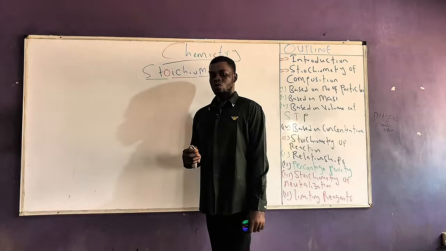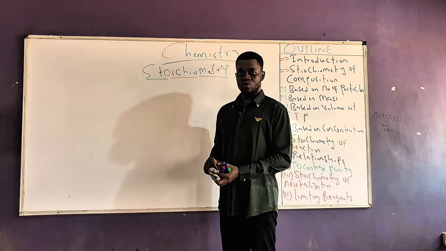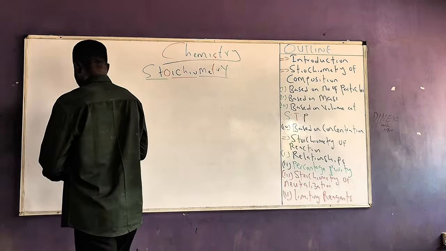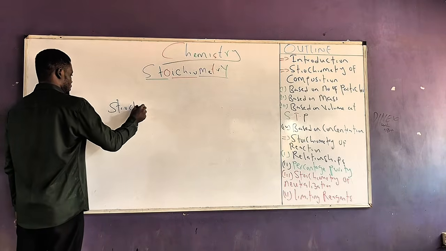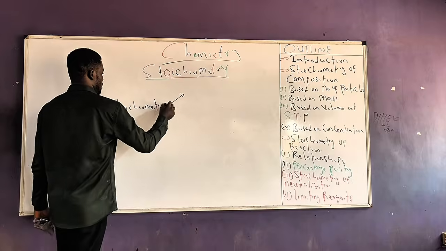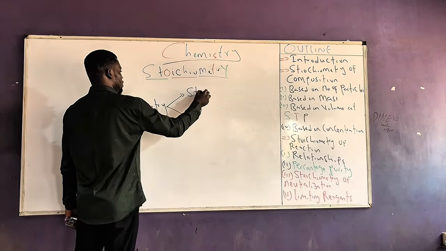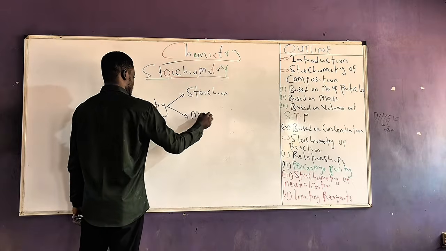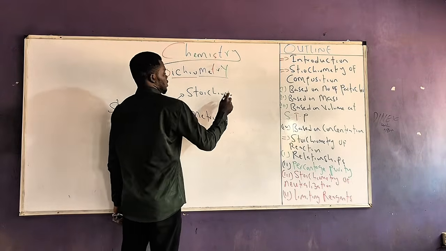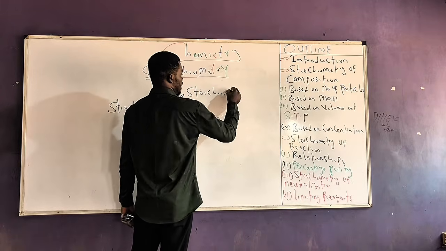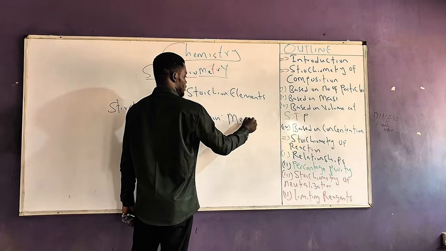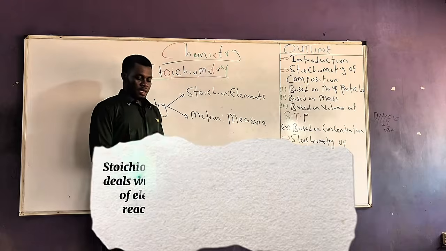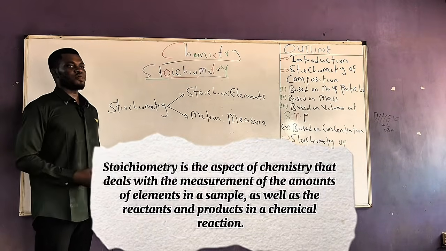So to understand what stoichiometry is talking about, we have to begin by breaking down the word stoichiometry into two parts. Stoichiometry actually comes from two Greek words. If we break down the word, we get two parts: stoichion and metron. Stoichion is from the word that means element. Metron is from the word that means measure. So stoichiometry can literally be defined as the measurement of the amount of elements.